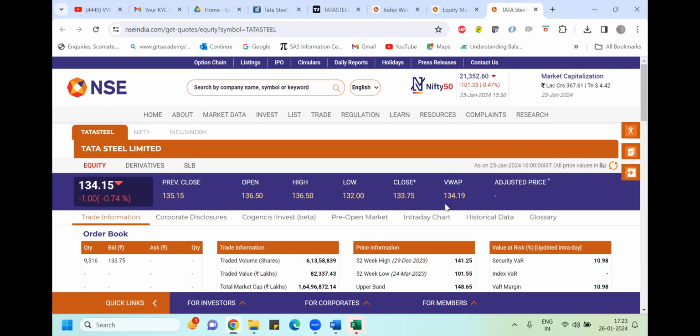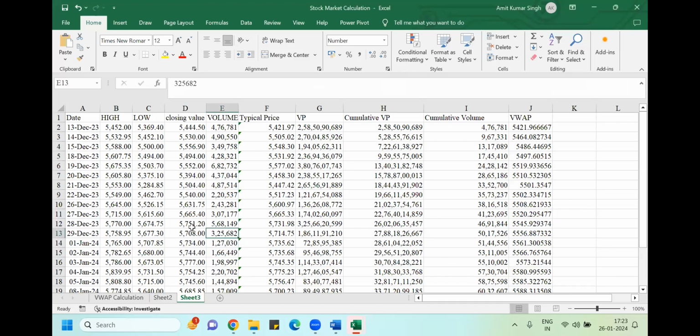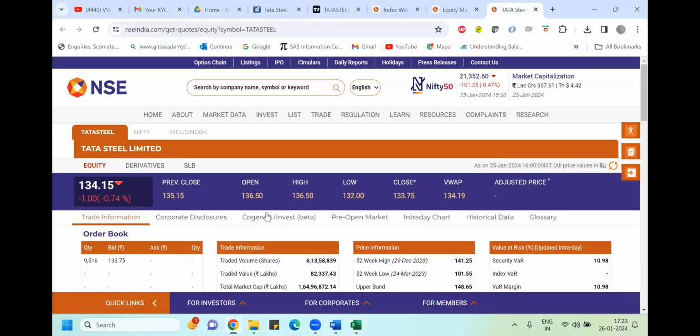So let's first talk about how VAP is calculated. If you want to know how VAP is calculated, you need to have the historical data of Tata Steel. Although you will get the VAP value here, if you want to know mathematically how it is calculated, VAP basically means volume weightage average price. So here we take the assessment of volume also, and we take the price also.